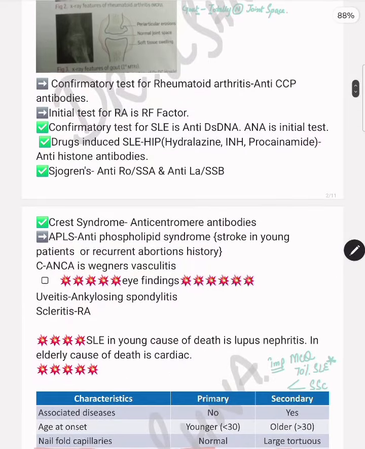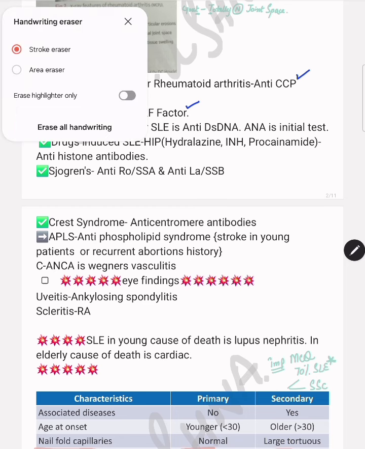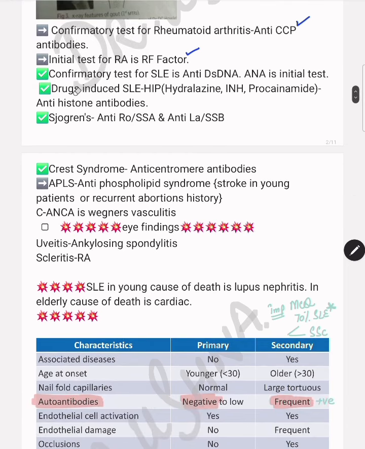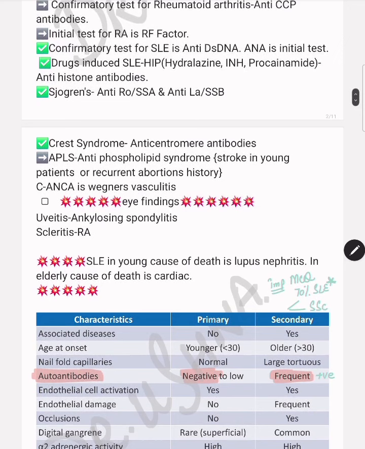Then straightforward MCQs: the confirmatory test for rheumatoid arthritis is anti-CCP antibodies, while the initial test for rheumatoid arthritis is RF factor. This is not RA, this is RF factor. Then the confirmatory test for SLE. SLE is also an autoimmune disease. The confirmatory test for SLE is anti-double-stranded DNA, while the initial test is ANA. These are the clear-cut concepts about the initial and confirmatory tests.